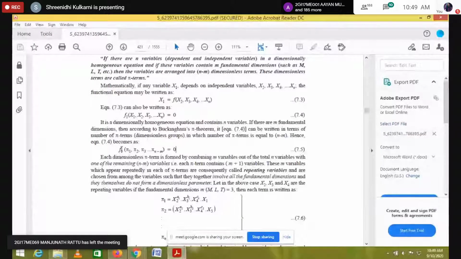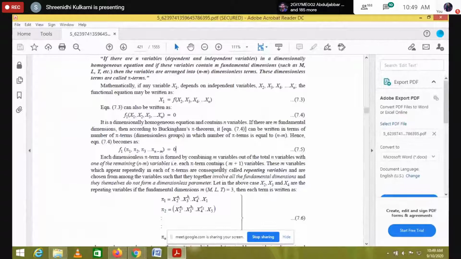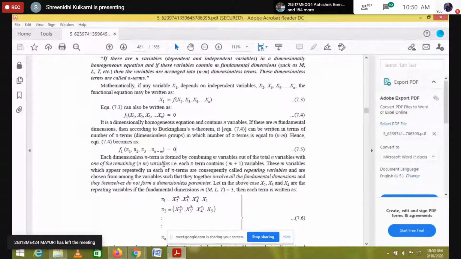This step is very, very important, because usually students make mistakes here only. So in these steps, please take care while writing this equation. Now we already got how many pi terms there are, up to pi 7.